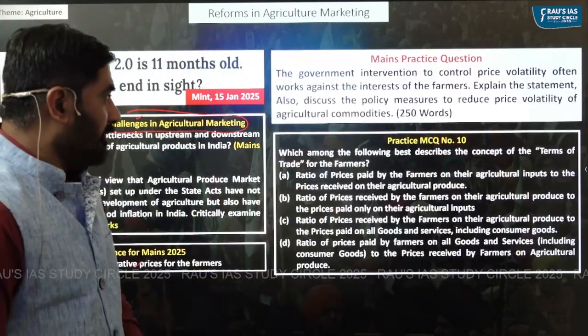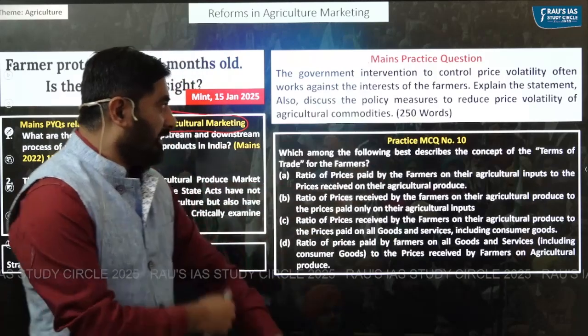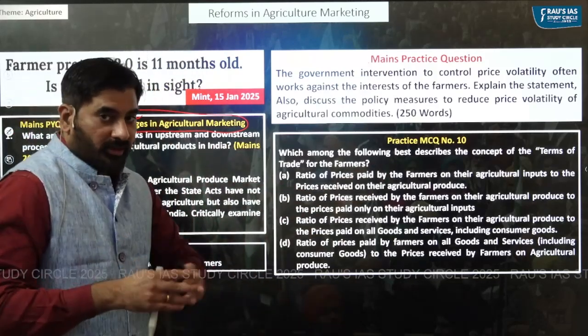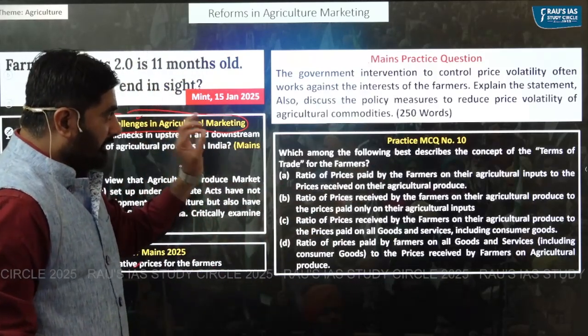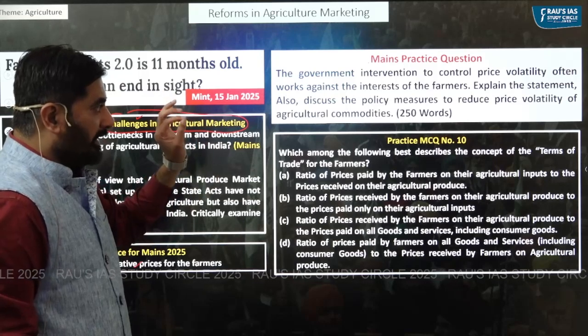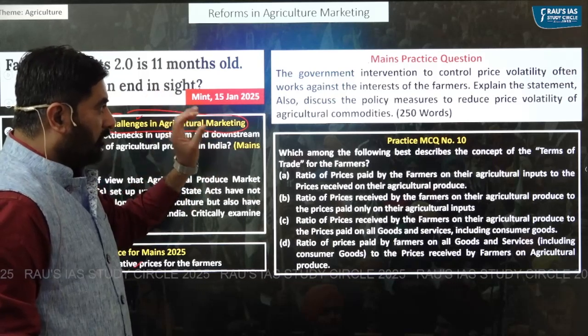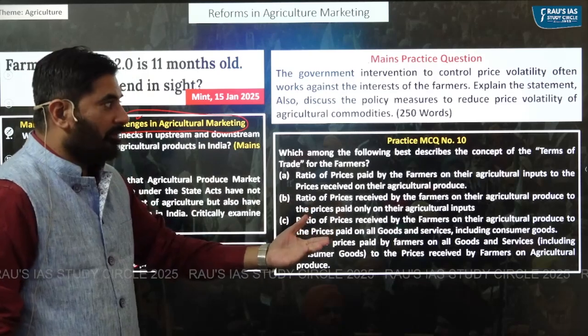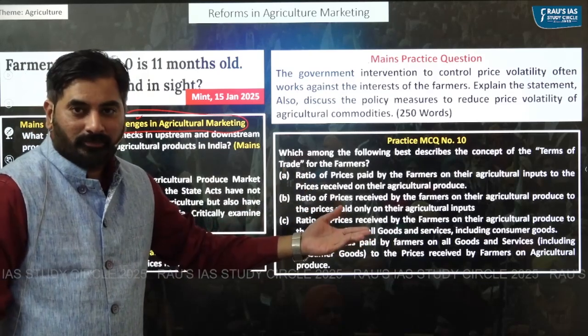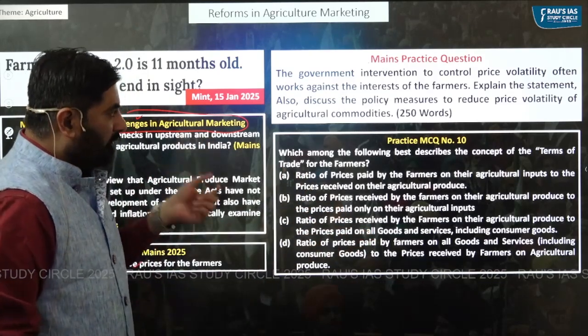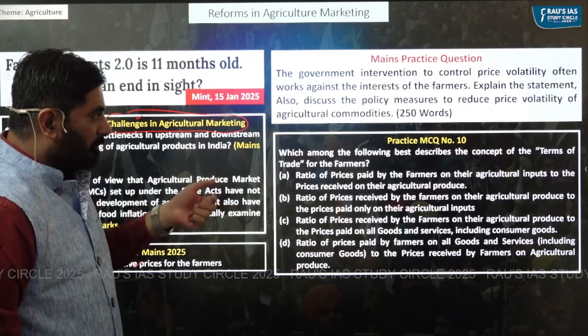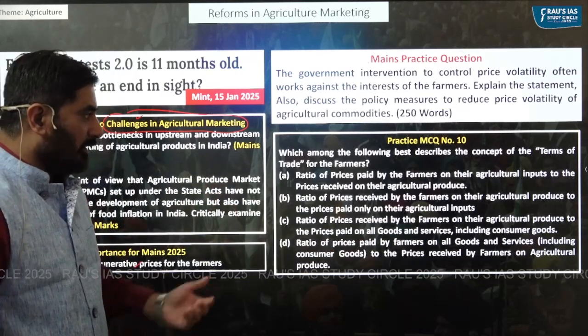Based upon this, you can get this particular mains question: the government intervention to control price volatility often works against the interests of the farmers. Explain the statement. Also discuss the policy measures to reduce price volatility of agricultural commodities.